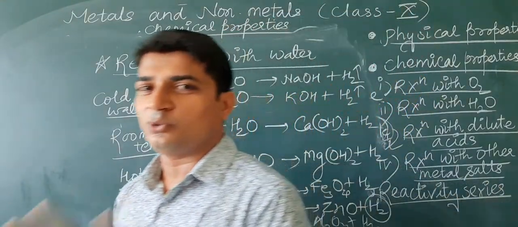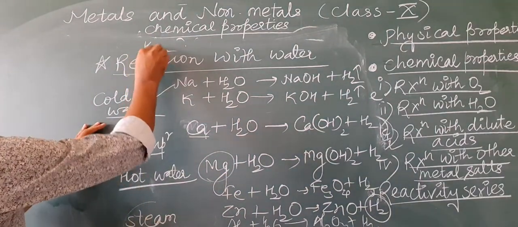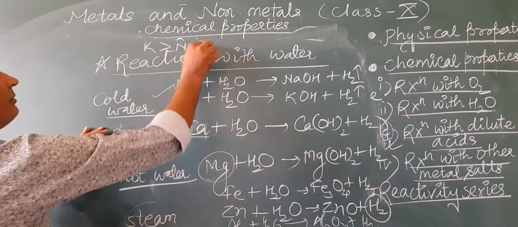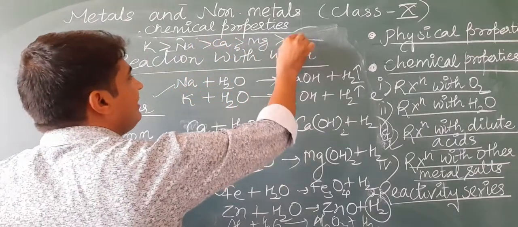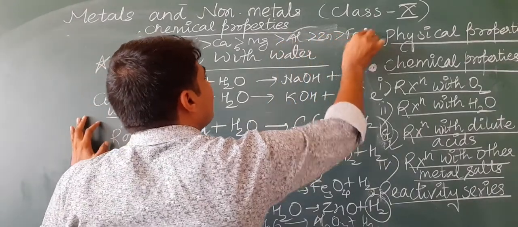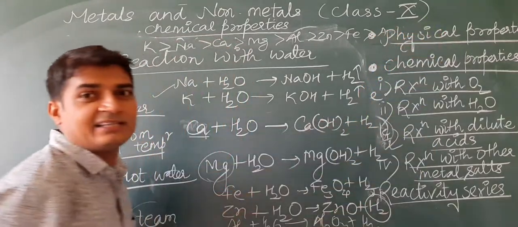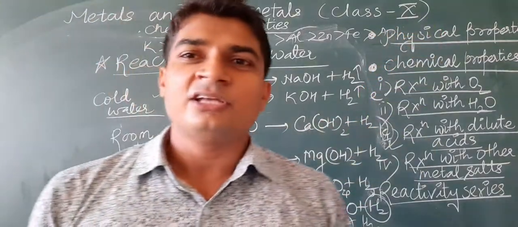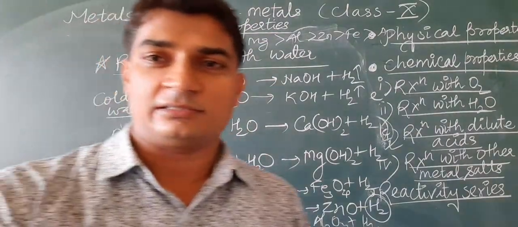So if we want to write the reactivity order with water, we can say potassium is most reactive, then sodium, then calcium, then magnesium, then aluminium, then zinc, iron, then copper, silver, like this we can write. Okay, so this is all about the reaction of metals with water.